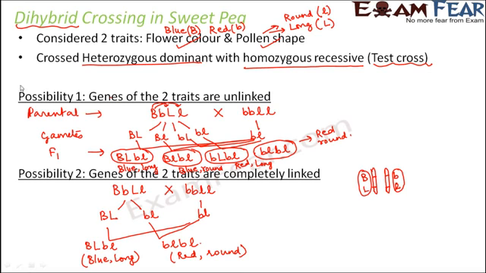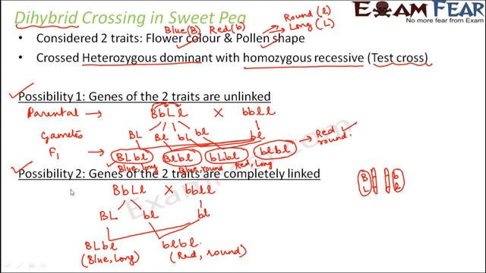So now if you compare possibility 1 and possibility 2, what do you see? In possibility 1, what was the parent? The parent was blue long and red round. So we had the parental traits in half of the cases. That is, in 50% of the cases, we had the parental traits, and in the remaining 50% cases, we had new combinations or recombinations.